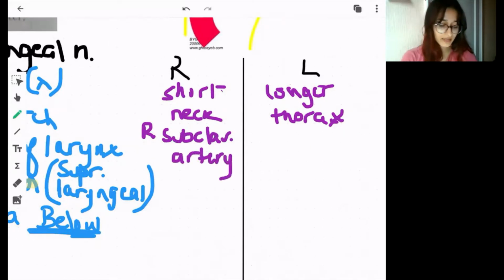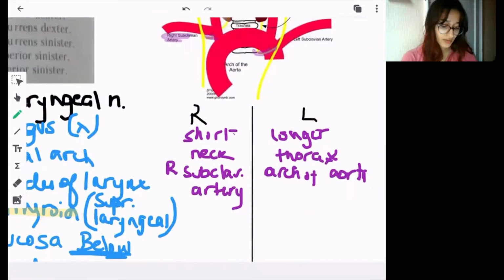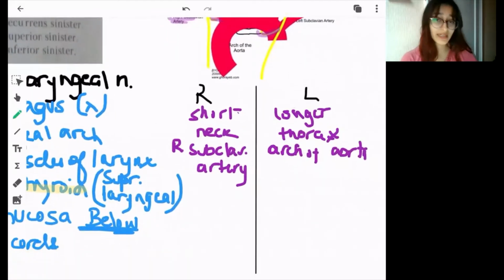and the left travels under the arch of aorta, but it is also related to the ligamentum arteriosum.